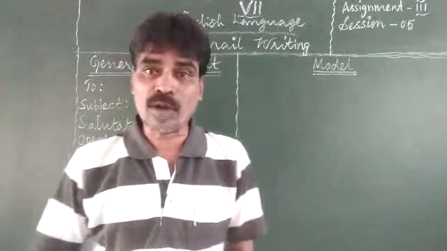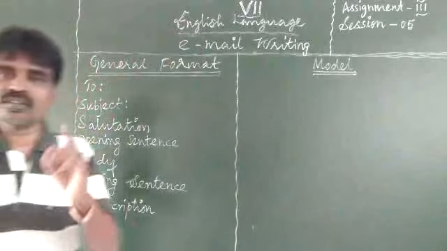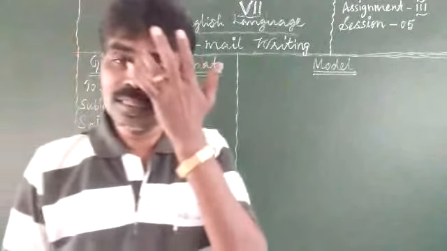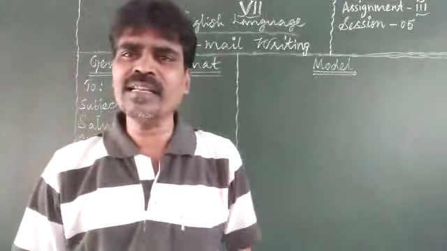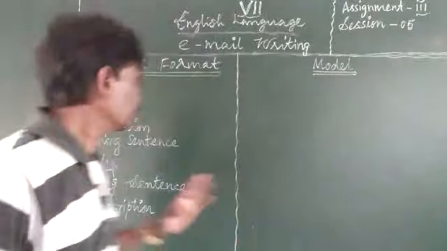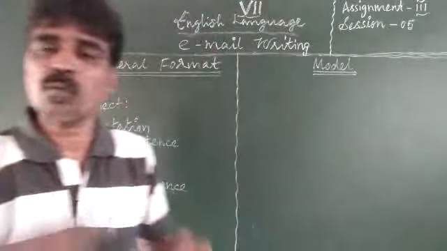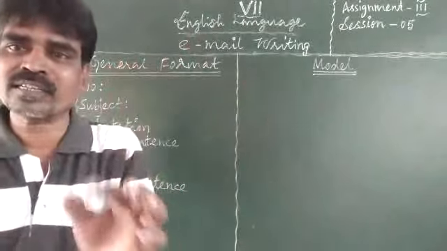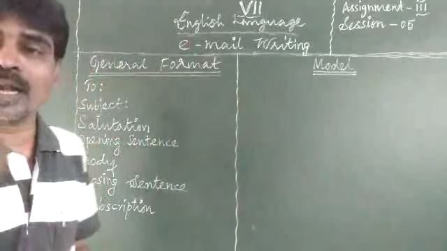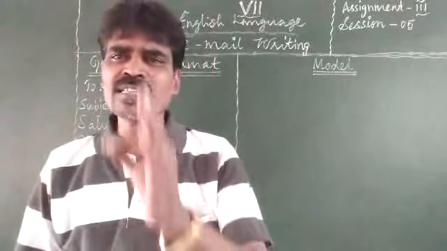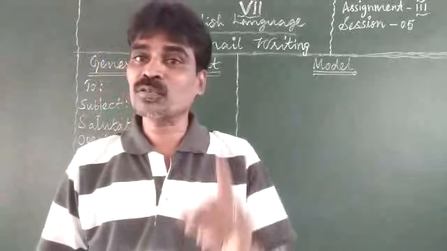So how to move about? This is the general pattern. First we have to write the to address, a plausible, complete email ID of the person whom we are writing to. The second one is the subject. It has to be written in a nutshell, what we are going to communicate in the body of the letter. Then the salutation, addressing. It should be very polite and official in nature. It should not offend anyone.